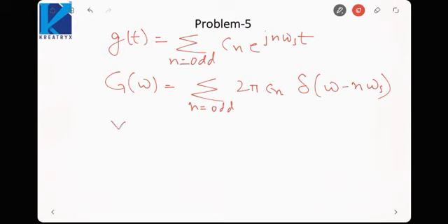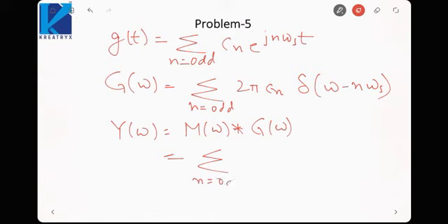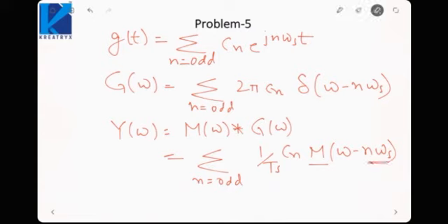The output signal Y(omega) would be M(omega) convolved with G(omega), that is the sum over n odd of 1 by Ts Cn M(omega minus n omega s). That is, the spectrum of the message signal will be repeated at n omega s, where n is odd. Okay, so we can take the values of n as 1, 3, 5.